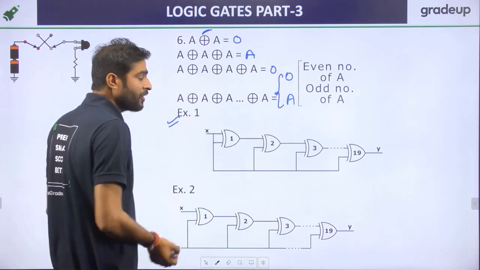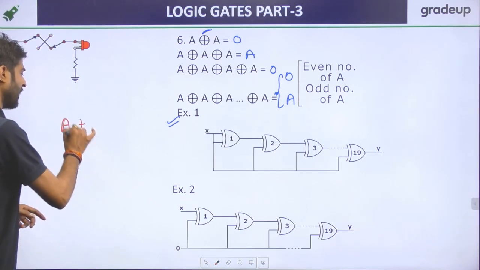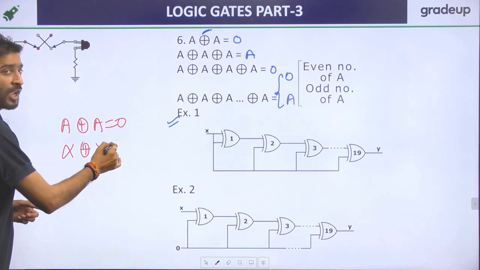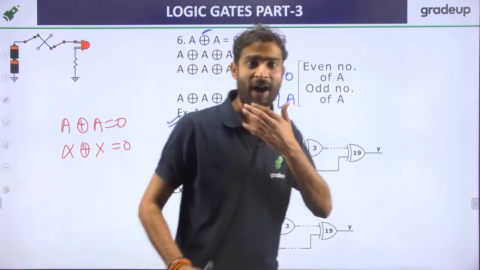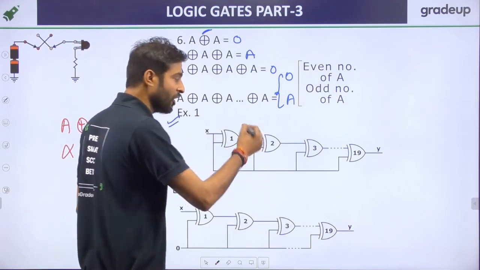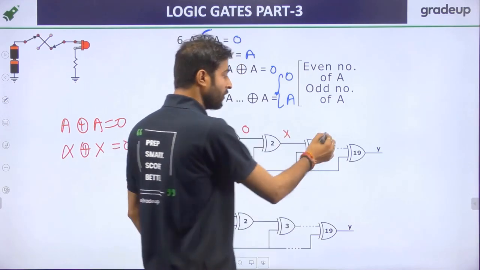For x XOR x, so answer, everyone got it? It's not that, sir, we know that a XOR a is 0, but we don't know what x XOR x is. Then tell me, should I write ABCD up to Z? Is it clear? Right now, x XOR x is just 0, and 0 XOR x, of course the answer will be x. Now x XOR x is 0.